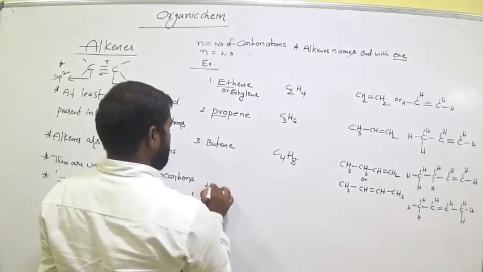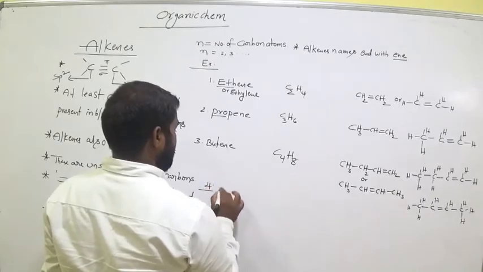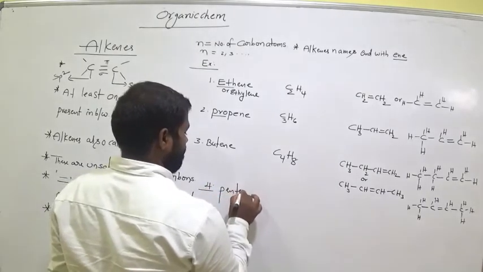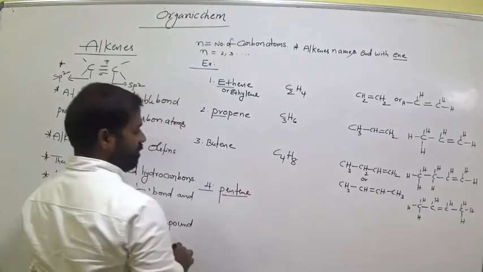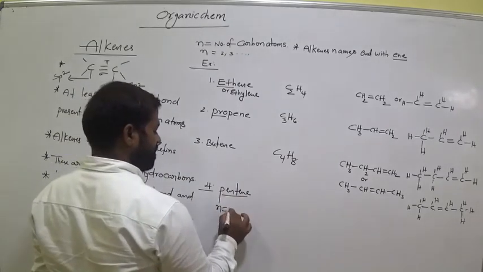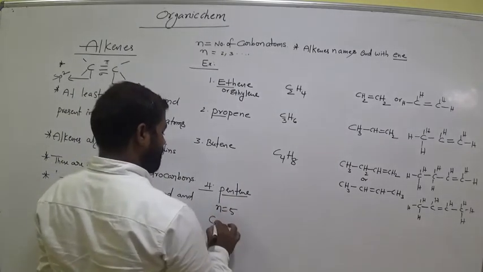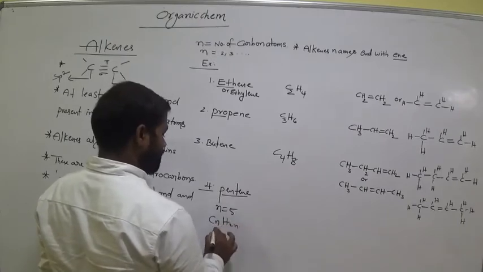Next, the fourth one, pentene. Pentene, pent means n is equal to how much? 5. What is the formula? CnH2n, that means C5H10.